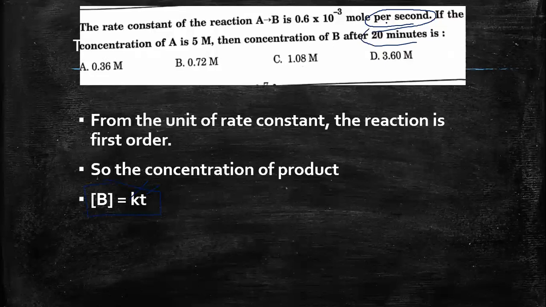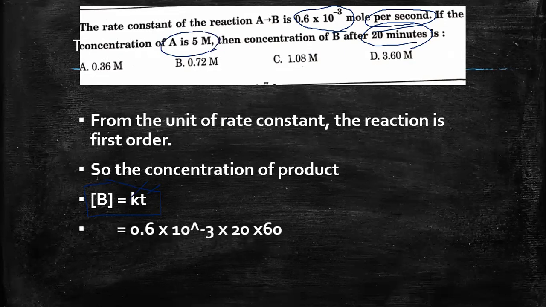Here time is equal to 20 minutes, and rate constant is given as 0.6 into 10 raised to minus 3. So the concentration of A is just to confuse you. We don't need this quantity here. We can directly find the answer, which is 0.6 into 10 raised to minus 3 into 20 into 60. So we have to convert the 20 minutes into seconds, and when we do that, we'll get 0.72 M.